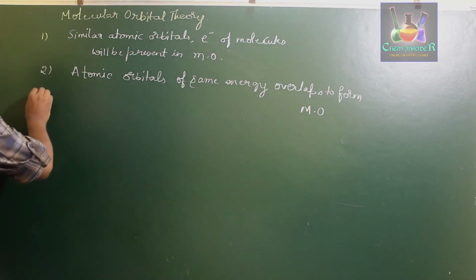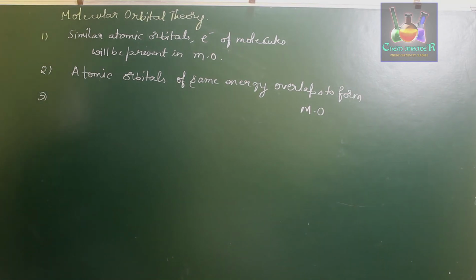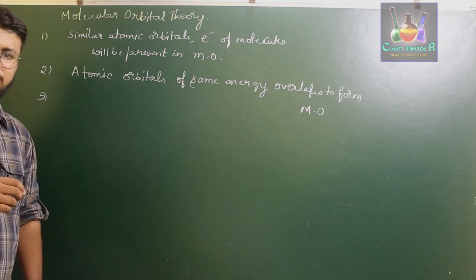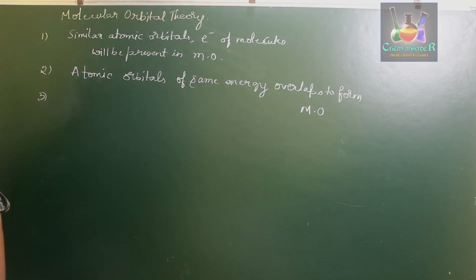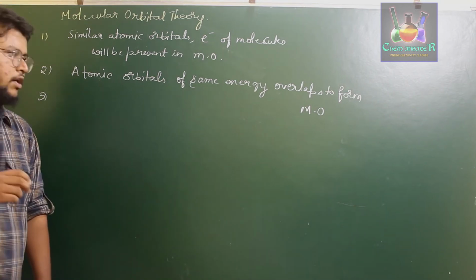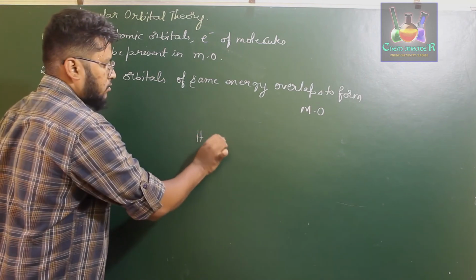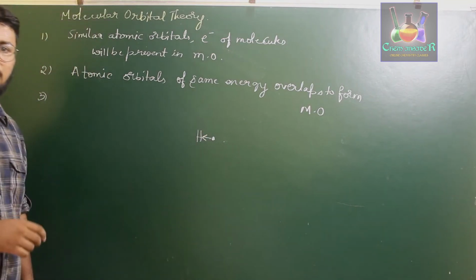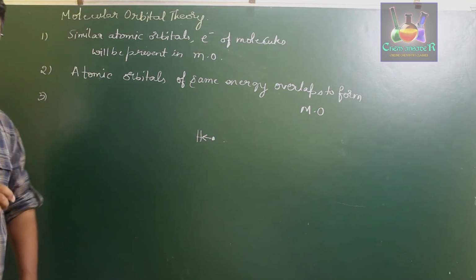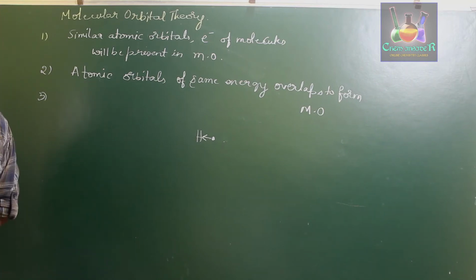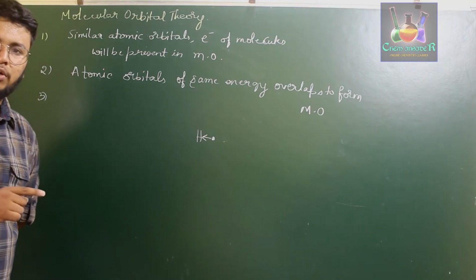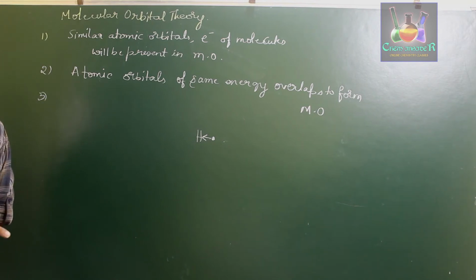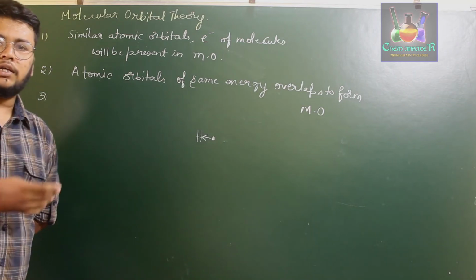Now for the third point, they said that in atomic orbitals the electrons are influenced by just one nucleus. If you consider an electron of hydrogen, that will be influenced by only the hydrogen nucleus. But electrons present in molecular orbitals are influenced by more than 2 nuclei, depending upon the number of atoms present in the given molecule.